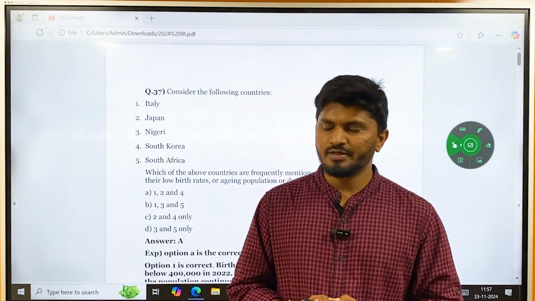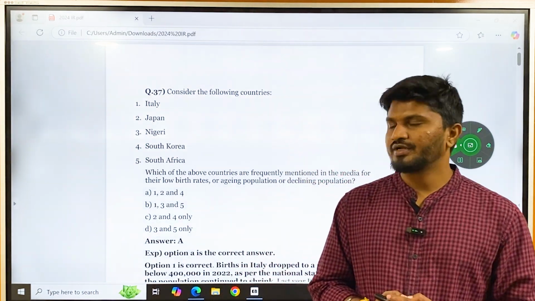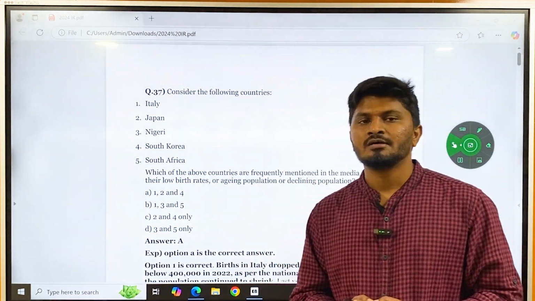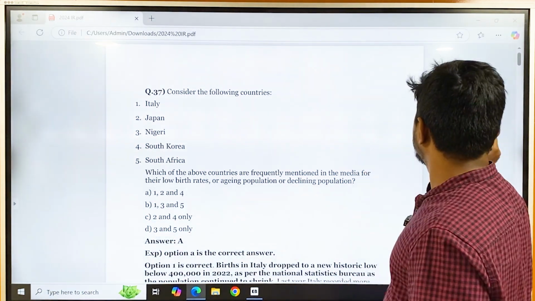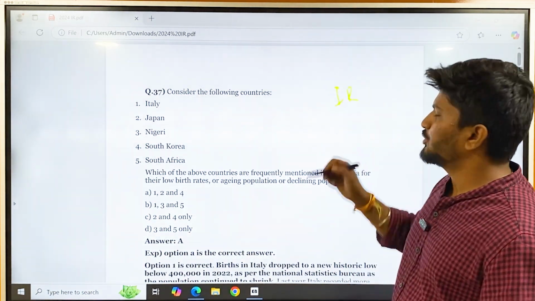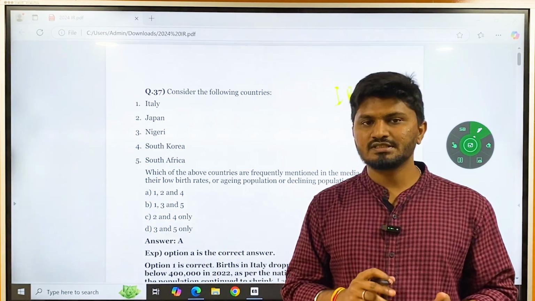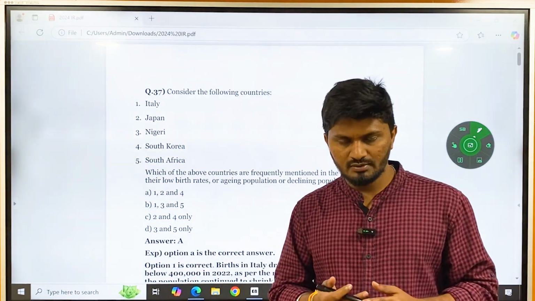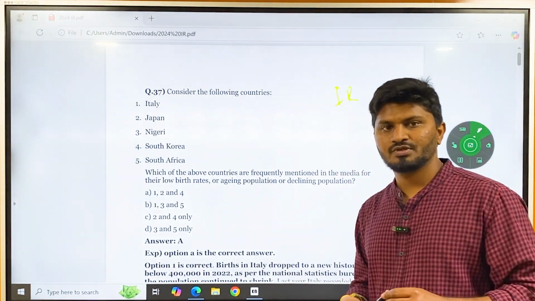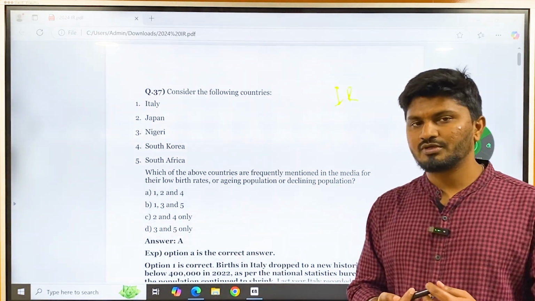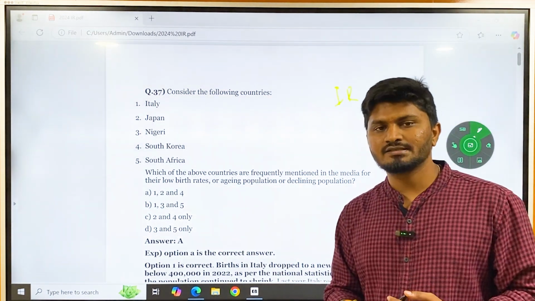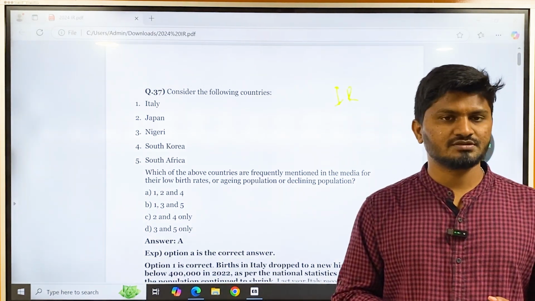This is the previous year question paper discussion. Today we will be discussing the 2024 prelims question paper, that is IR questions. We are done with polity, economy, science and technology, environment, geography. Now the only remaining part is international relations. So we will try to understand what kind of questions are being asked and how you can use certain tricks or your common sense to answer these questions.